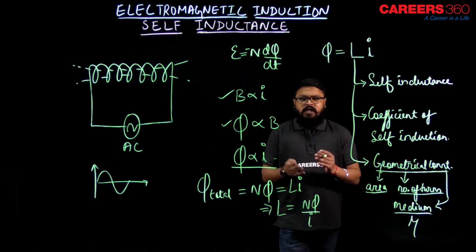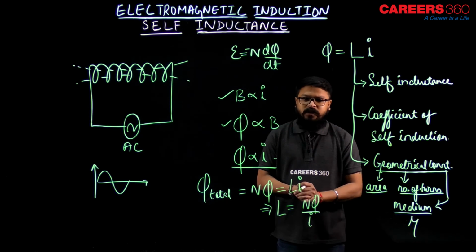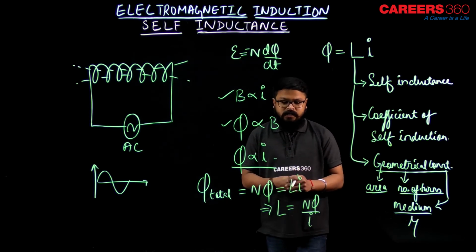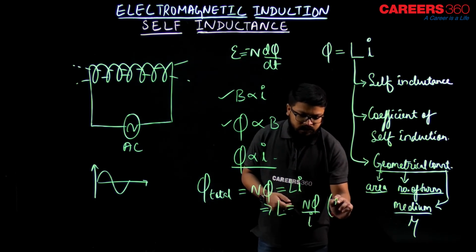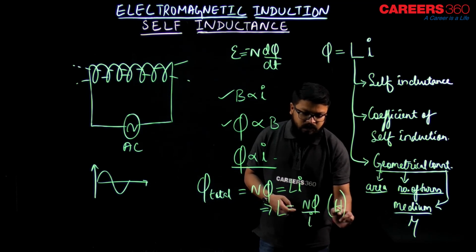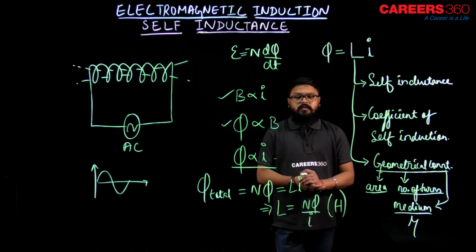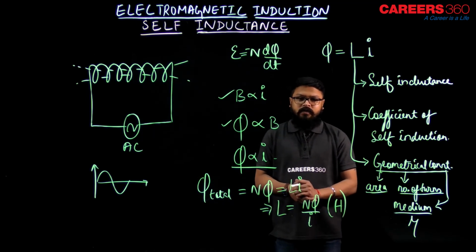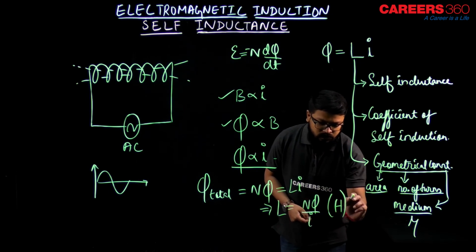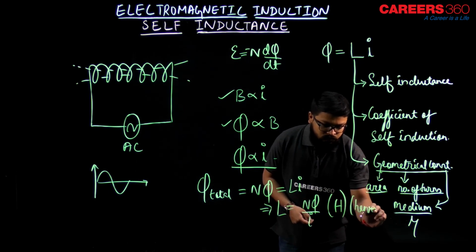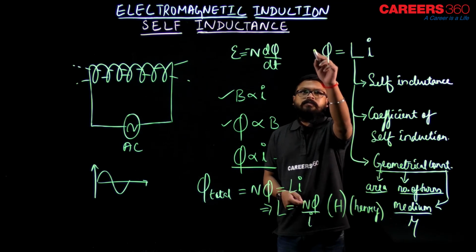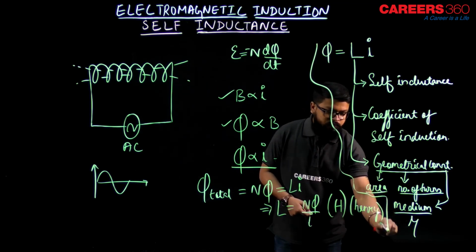And the SI unit of self inductance is Henry, represented by capital H. Clear?